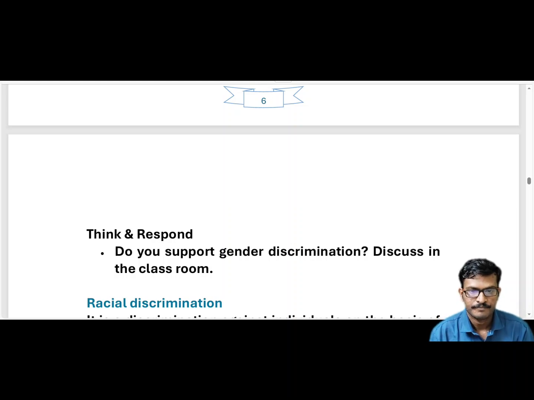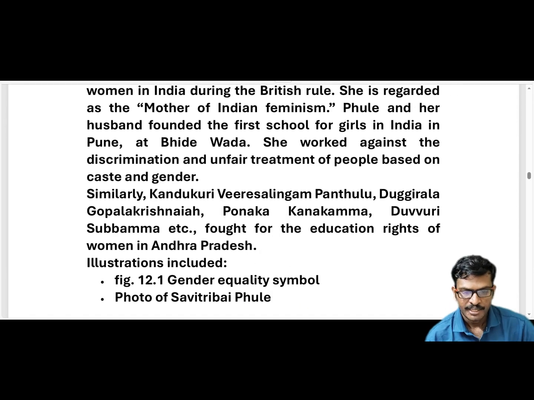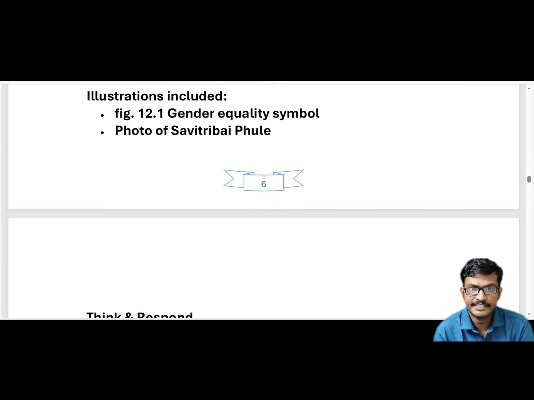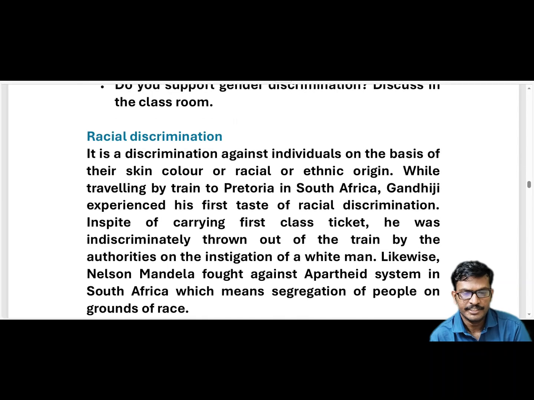Today in this video we'll continue the previous class: racial discrimination. What is racial discrimination? It is discrimination against individuals on the basis of their skin color.